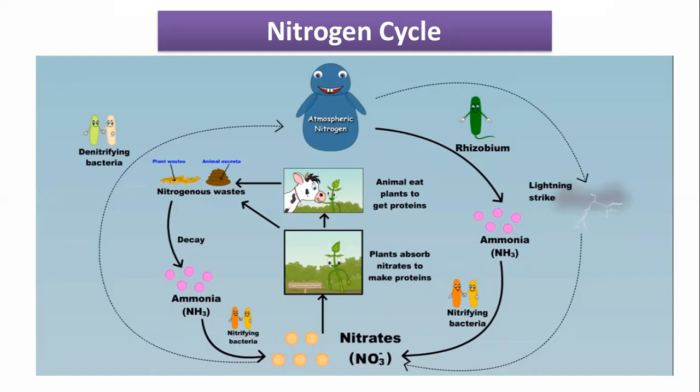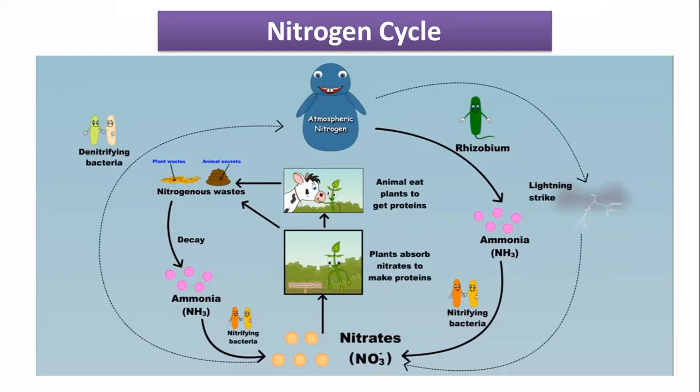Okay, then what will happen? When this animal dies, the organic nitrogen from this animal or from plant waste, that is nitrogenous waste, is released. The animal body contains protein, that is organic nitrogen, and that organic nitrogen is converted into ammonia when the animal dies.